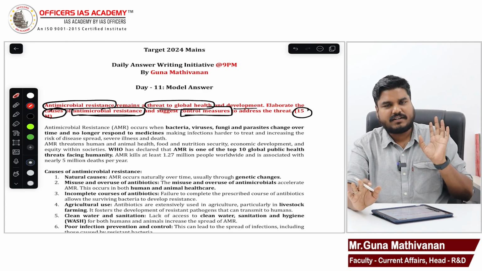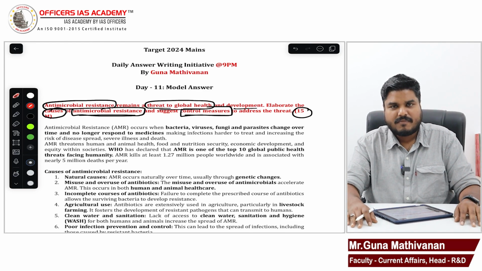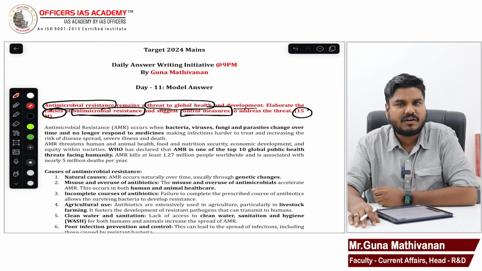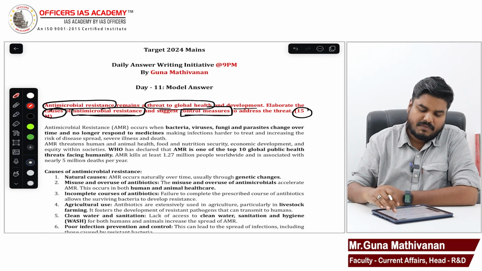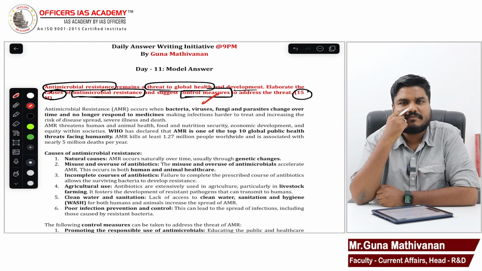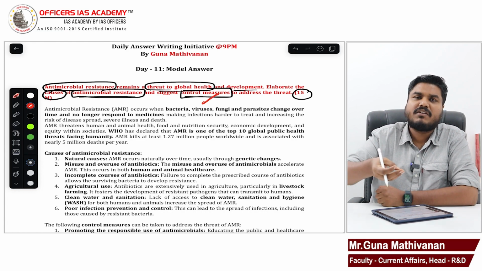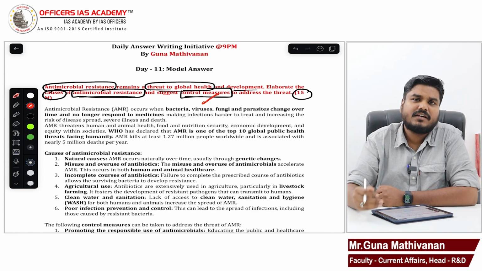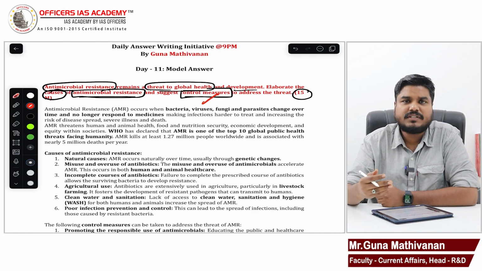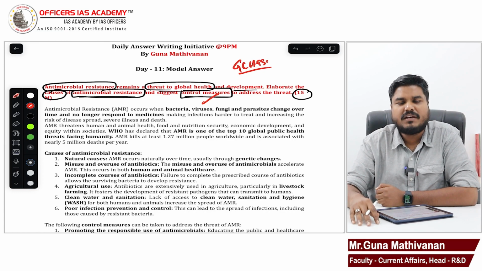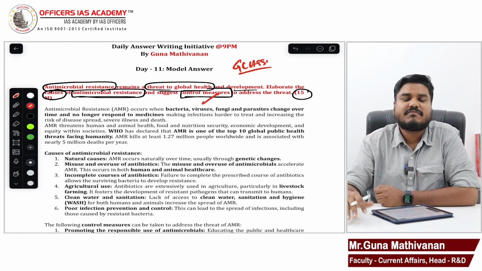There is no one correct answer for any question. I have listed what WHO has said as the causes for the rise in antimicrobial resistance. Then you have to mention the control measures taken. The Indian government's initiative of the red line campaign is itself a control measure which you can mention. Or the WHO's GLASS initiative, that is the Global Antimicrobial Resistance and Use Surveillance System.